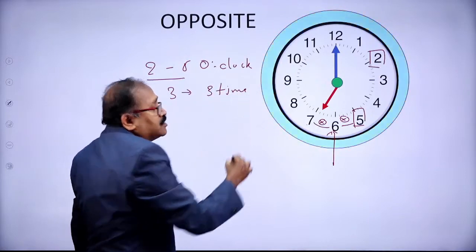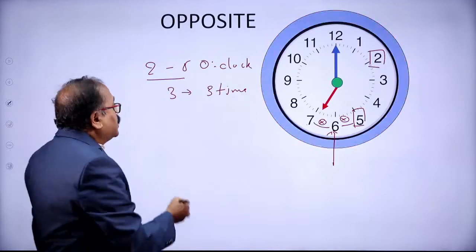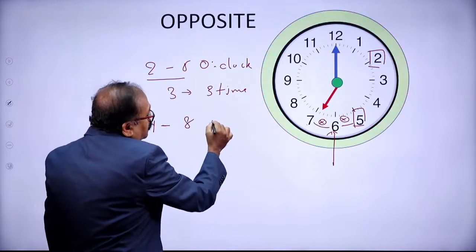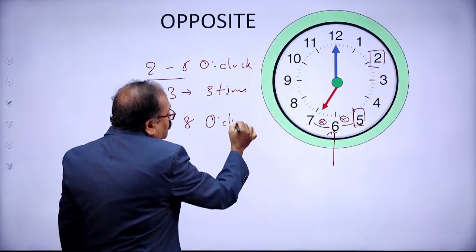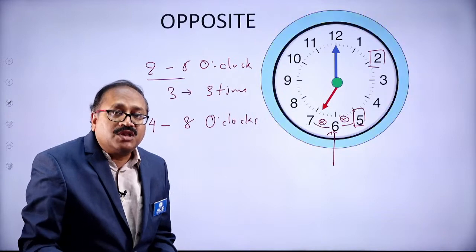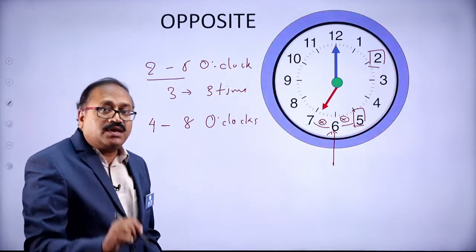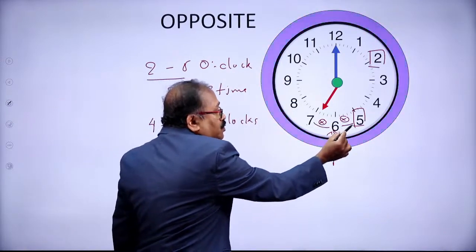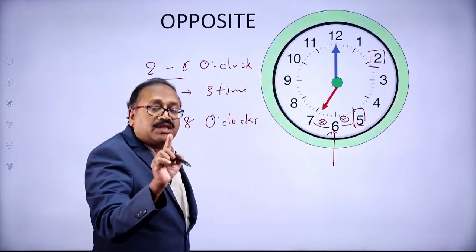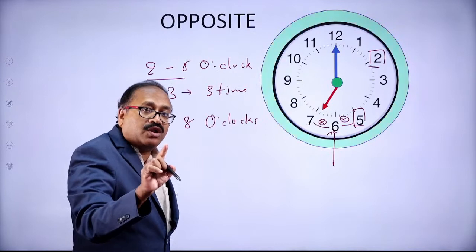Yes, that's right. But when you write the exam, you will find, in between 4 to 8 o'clock, the hands of the clocks will be opposite to each other how many times? Here the point comes that you should know, from 5 to 7, 2 hours, the hands are opposite only once.